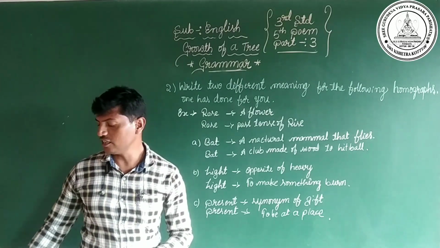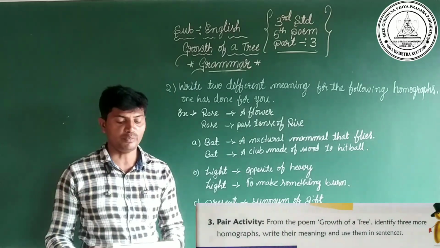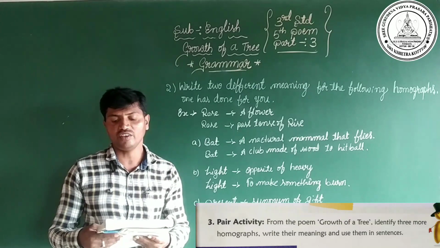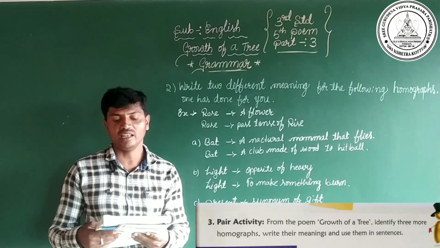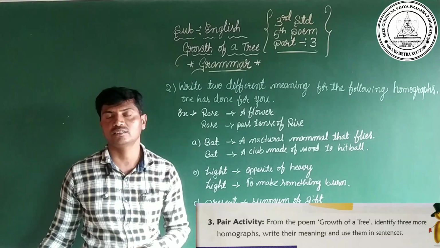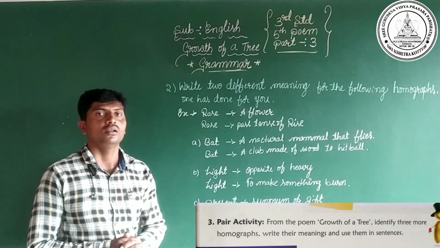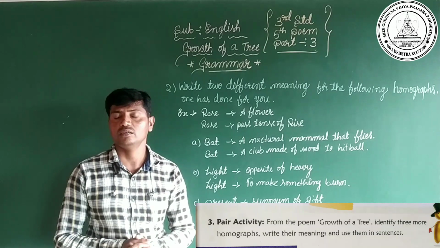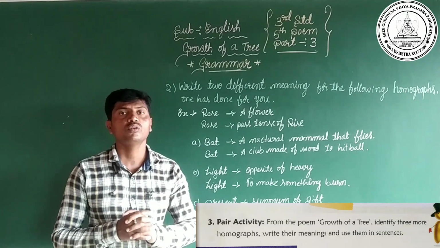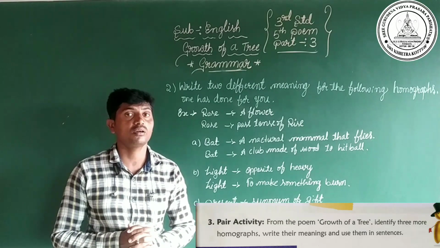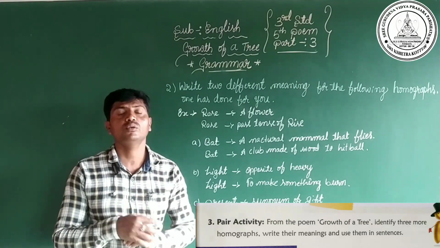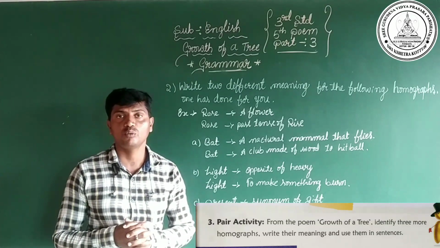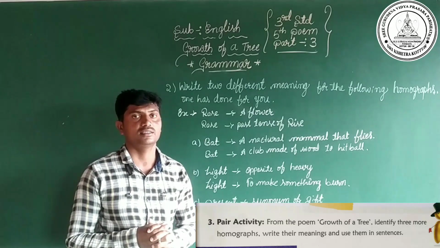Okay? Yes. Dear children, after that you have to come to the third main, pair activity. From the poem Growth of a Tree, identify three more homographs, write their meanings and use them in sentences. Dear children, already we have learnt the Growth of a Tree poem. Is it? Yes. We have to find three homographs from the poem, write their meanings, and after that use those homographs in our sentences.